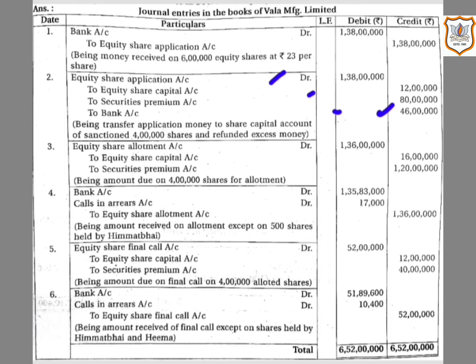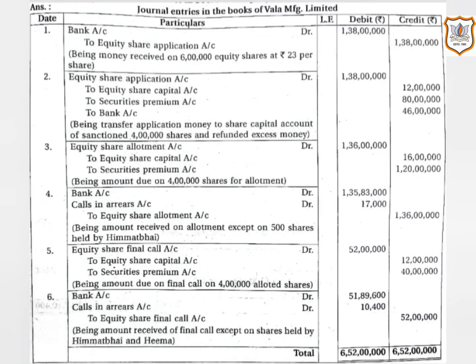Here company received excess application, that is 6 lakh minus 4 lakh. Company received applications for 6 lakh shares and company issued only 4 lakh equity shares. That means here company received excess share applications, that is 2 lakh shares. So here excess application money will be refunded. So bank account will be credited as bank balance will decrease, by rupees 46 lakh, that is 2 lakh multiplied by rupees 23.